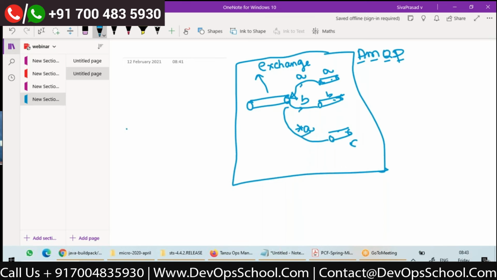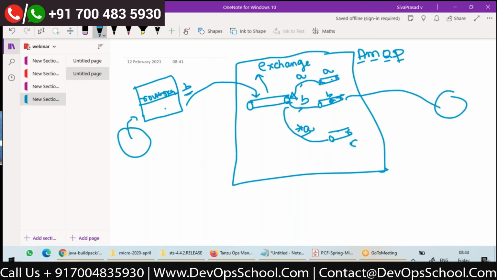Now, whenever a client is sending a message, in a message there will be headers and payload, right? In the header, there should be something called a routing key. Let's say a client is sending a message with routing key B. The message goes to the exchange. Based on the routing key B, it will put the message inside this queue, and this queue can have receivers or listeners. They will receive this message.